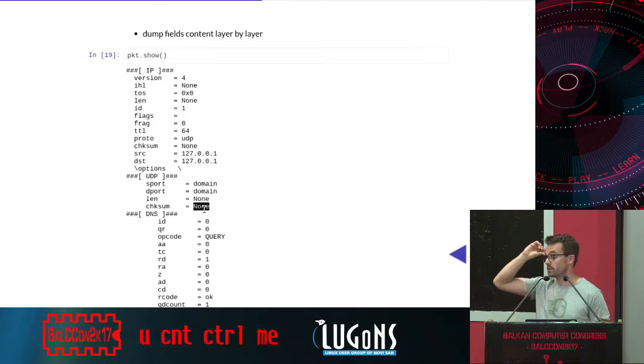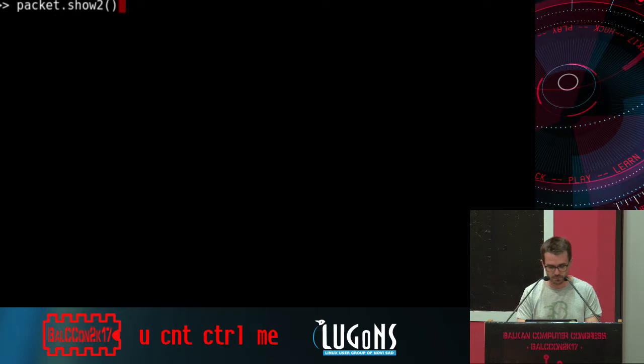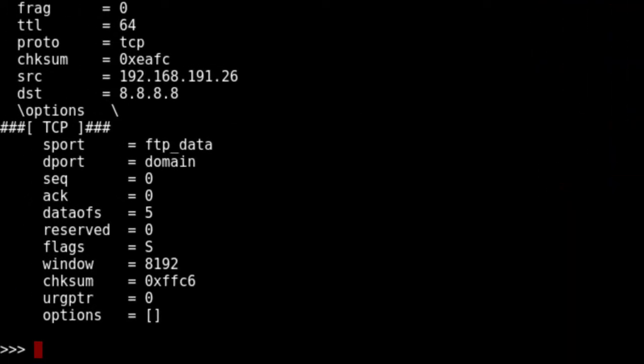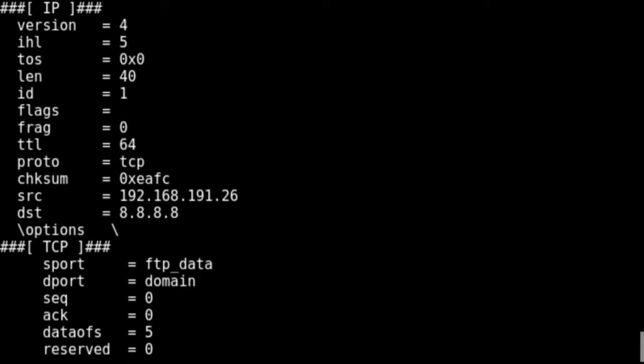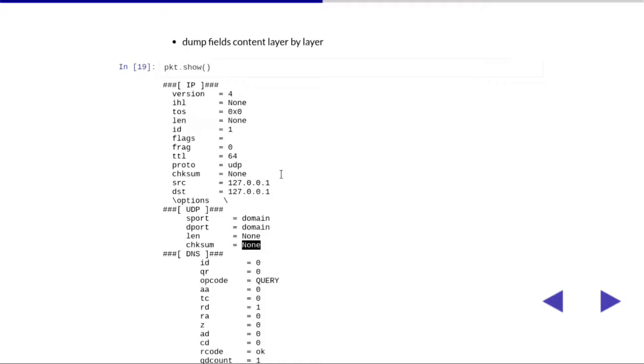It means that Scapy didn't compute this value. If you want it to compute them, you can do show2. And show2 will actually call string and read the packet again. So for example, here, checksum is not None, it was computed.